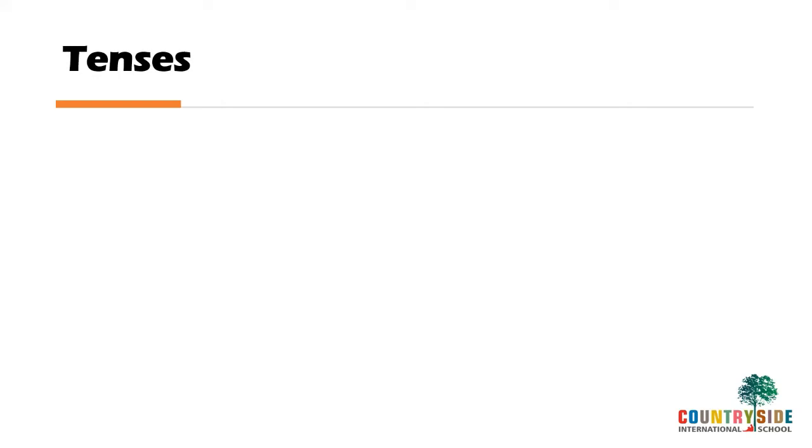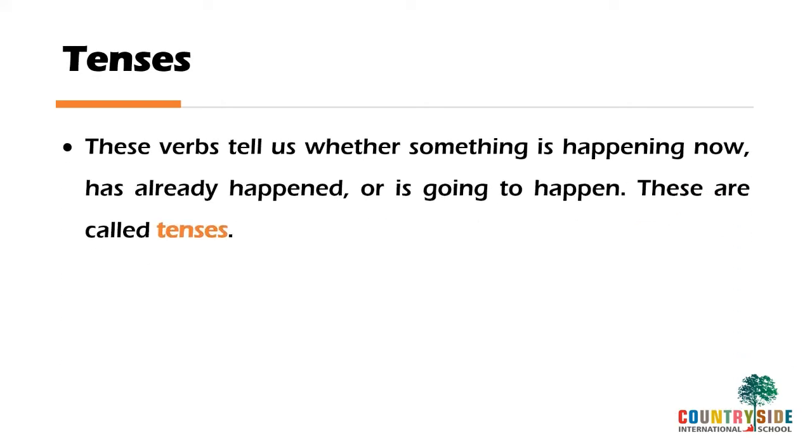Now, what are tenses, children? Now, these verbs, whatever we studied about actions, they tell us whether something is happening now. Is the action happening right now? Or has the action already happened? Or is the action going to happen? Now, when the verbs tell us these things, these are called tenses. And there are three types of tenses which we studied.